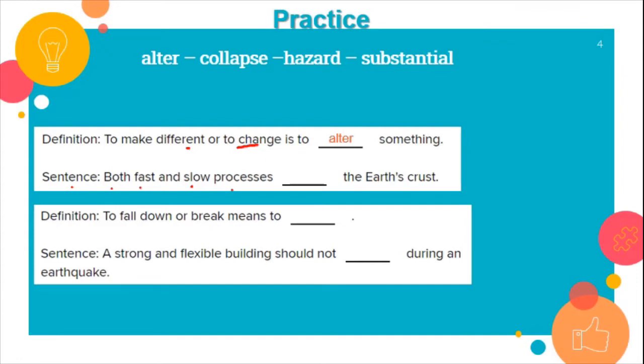Fast and slow processes alter the Earth's crust. Last one, to fall down or break means to collapse. For example, a strong and flexible building should not collapse during an earthquake.